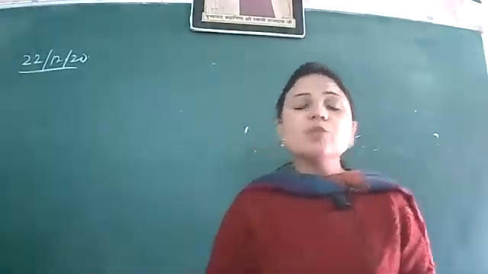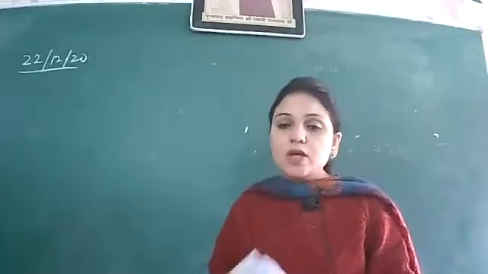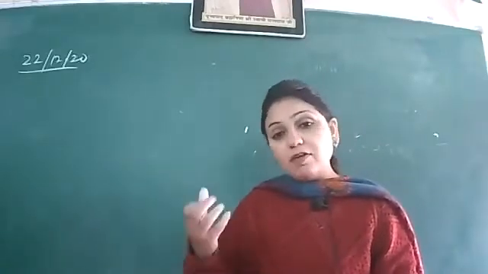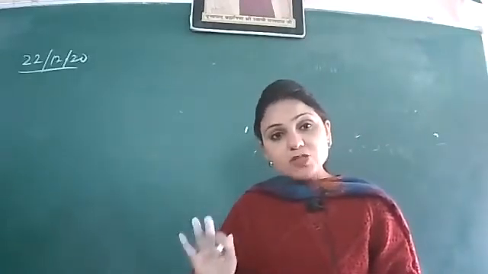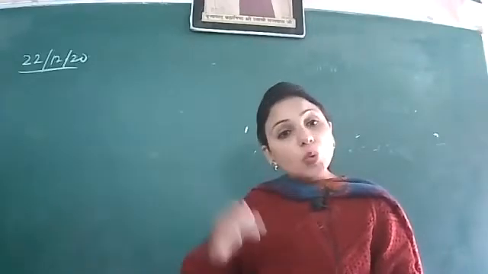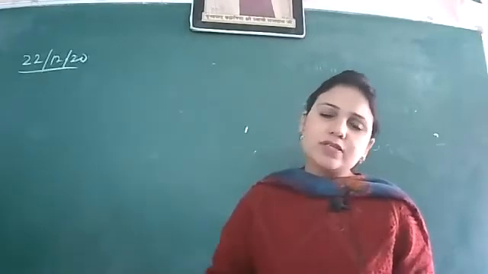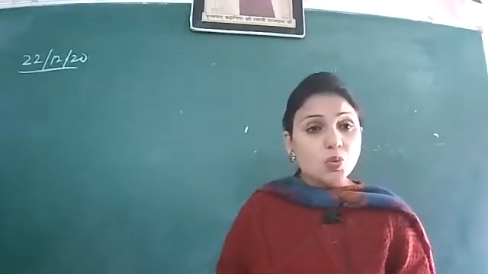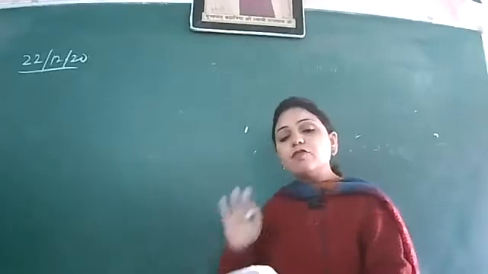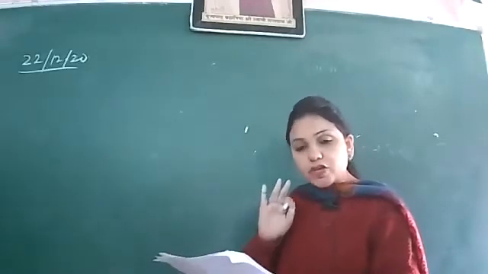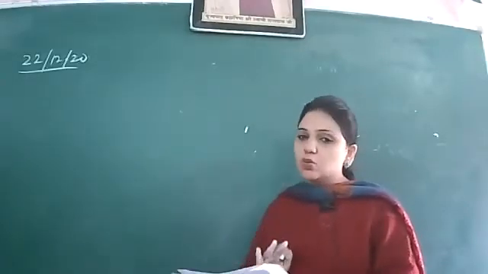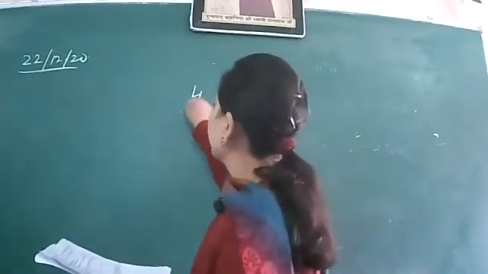So for more than 2 kg, how are you taking 2 kg? Some of the students are taking the favorable cases to be 5 packets by taking 2 kg. When he is talking about more than 2 kg, how can you consider 2 kg as a favorable case? No, you can't. So there were 4 packets of salt which were having more than 2 kg. So 4 were the favorable cases.